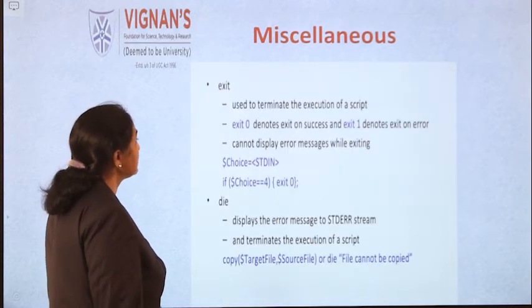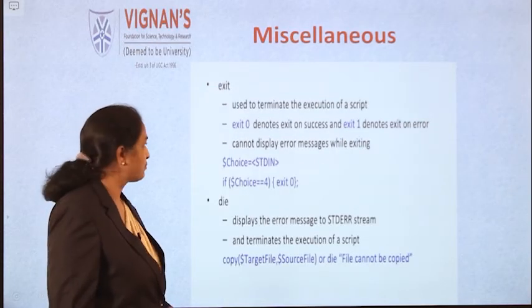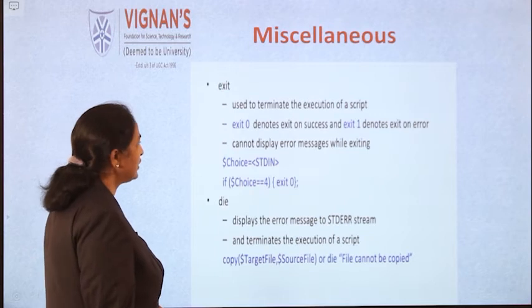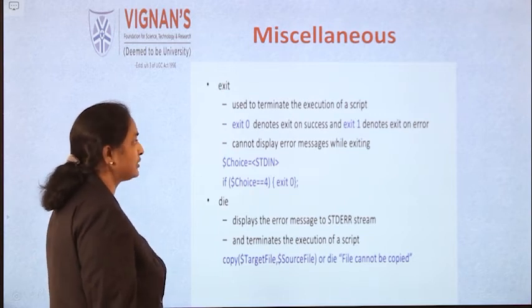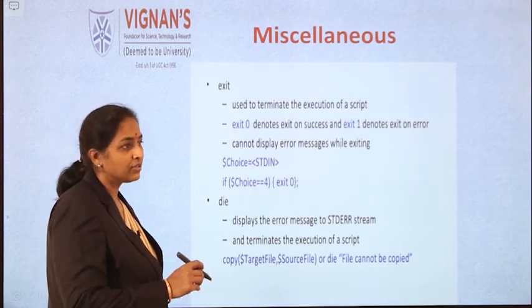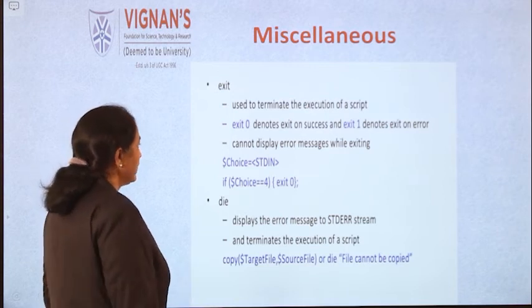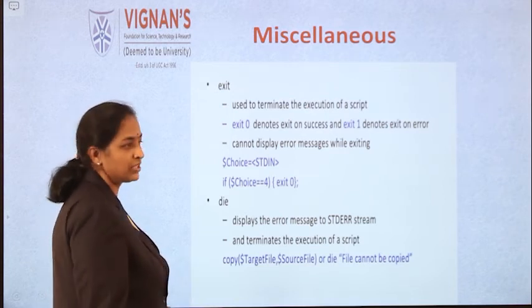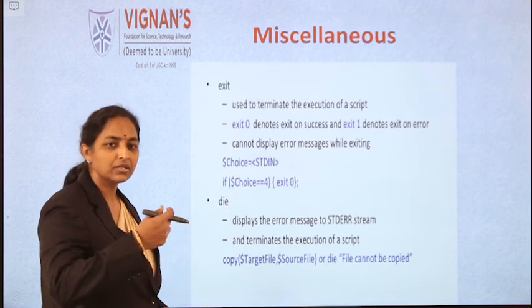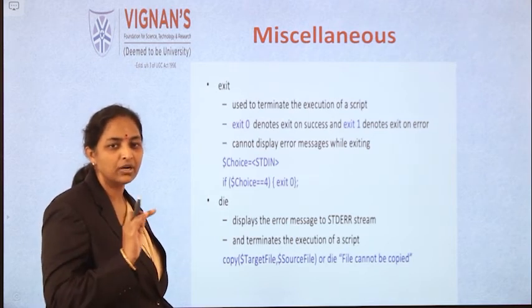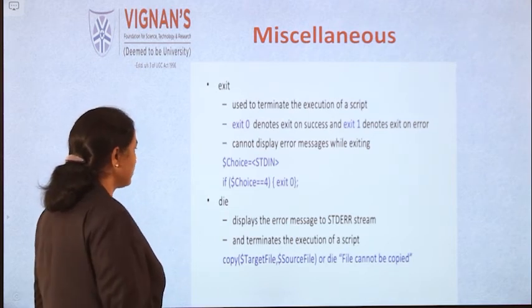Exit is nothing but it terminates the program. Exit 0 indicates success. Exit 1 indicates an exit but with an error. And it cannot display messages. Simply control will exit. It can't give any error messages.